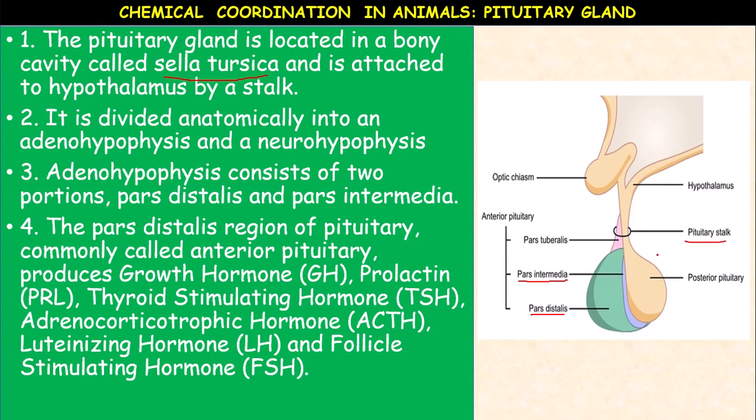It is a pea head size gland, and its weight is approximately 1.5 grams. Now in the anterior lobe of the pituitary, 6 hormones are produced, that is somatotropic hormone or growth hormone, thyroid stimulating hormone, adrenocorticotropic hormone, follicle stimulating hormone, luteinizing hormone and prolactin. These are the 6 hormones produced by the anterior pituitary.